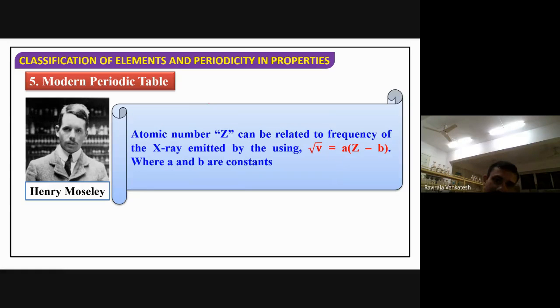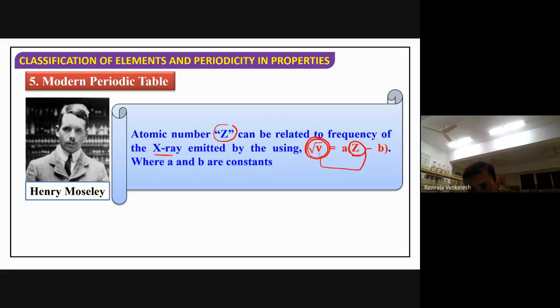Atomic number is generally represented by the symbol Z, and X-ray radiation is involved. So he had a relation between the frequency of X-rays, where this is the frequency of X-ray and Z is the atomic number. A and B are constant values. He observed there is a relation between the frequency of X-rays and the atomic number. That means different atomic numbers give different frequencies. So based upon the frequencies of X-rays, he proposed this model.